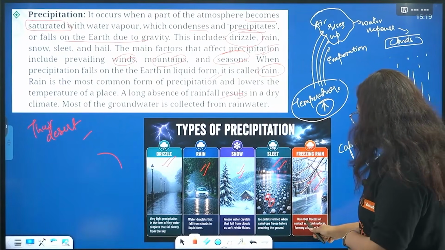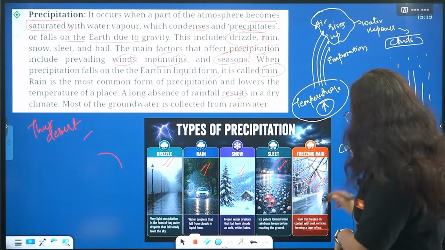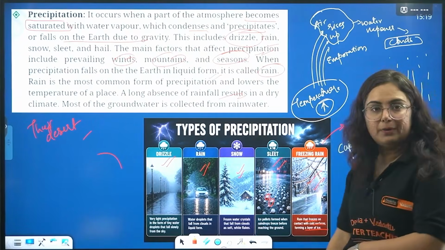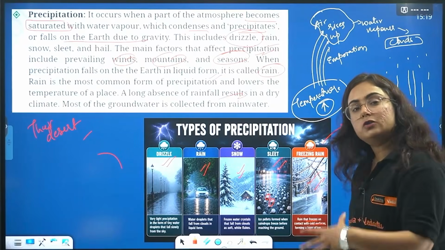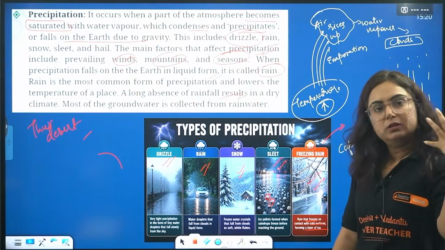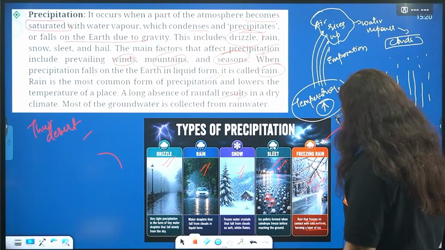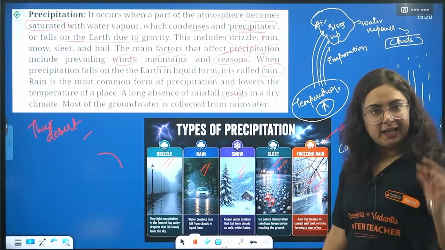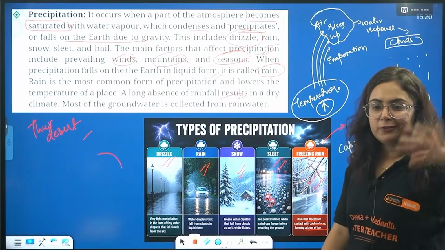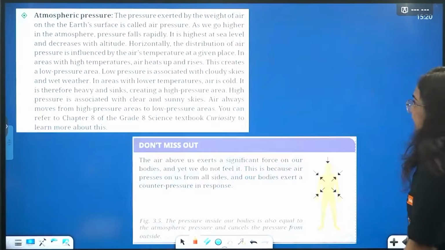Okay, rain that freezes on contact with a cold surface, forming a layer of ice. So this is a bit of freezing rain. What happened? When the water falls in a place where it is already very cold, that water always converts into solid form. That is known as freezing rain, a layer of ice, after reaching that cold portion. So this is what? Precipitation.